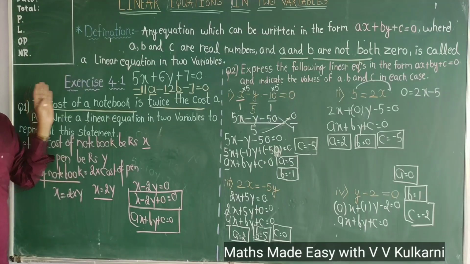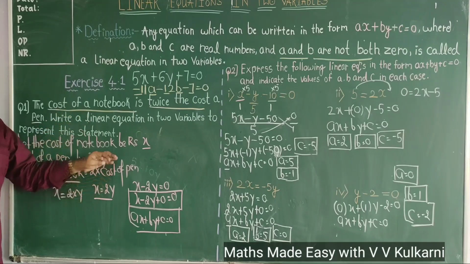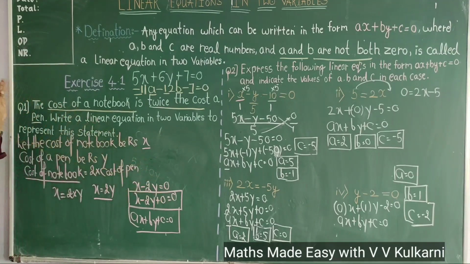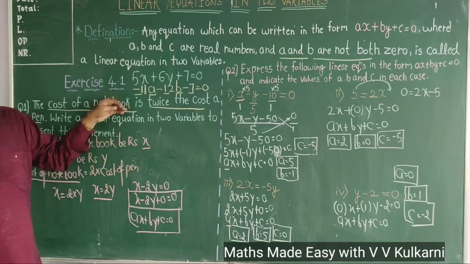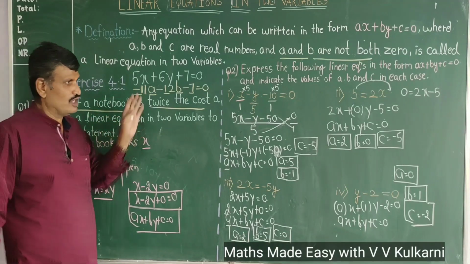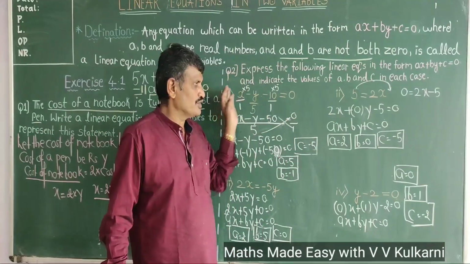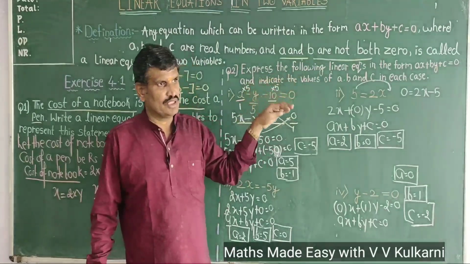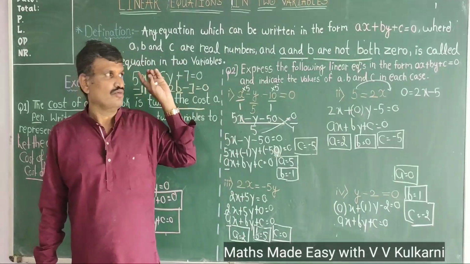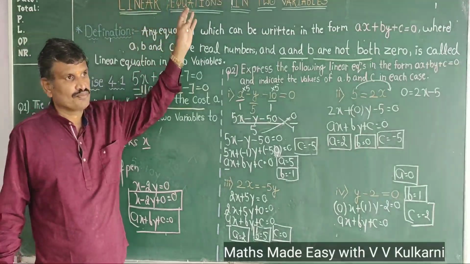Then we took up a real life situation and we tried to convert that real life situation into a linear equation in two variables, or rather I will say we have taken up a word problem and we have tried to convert that word problem into a linear equation in two variables. So this was the second part of today's video, and the third part was there are 8 problems in your textbook where certain equations were given to you and you were asked to write them in the form of ax plus by plus c. So this exercise I have finished off, and I say that the first exercise in this topic is over.